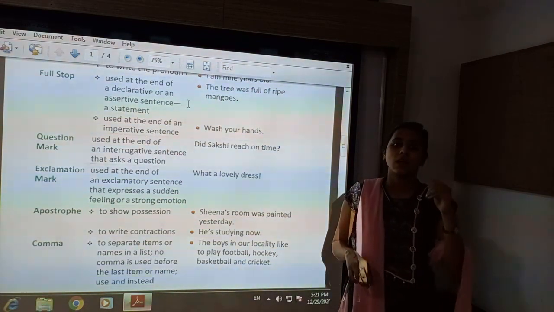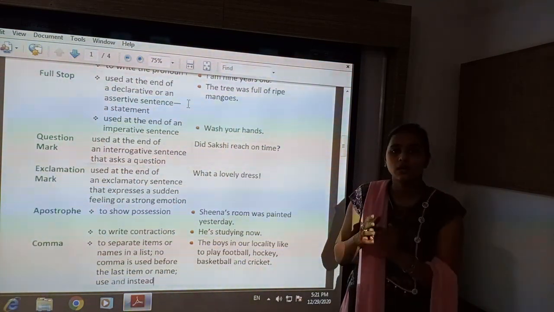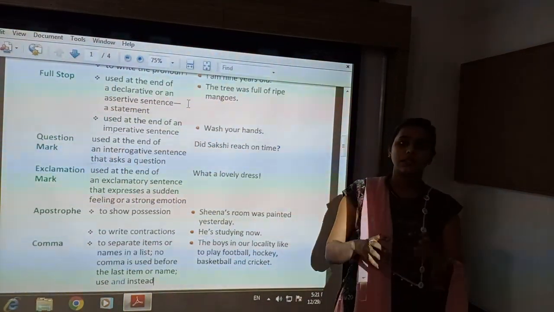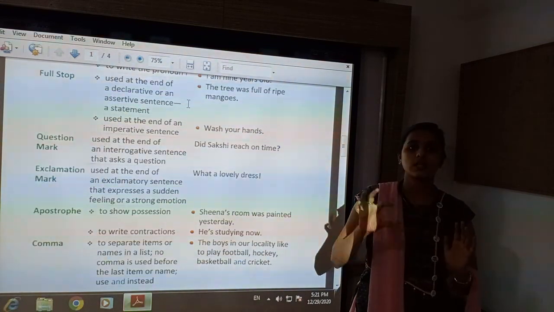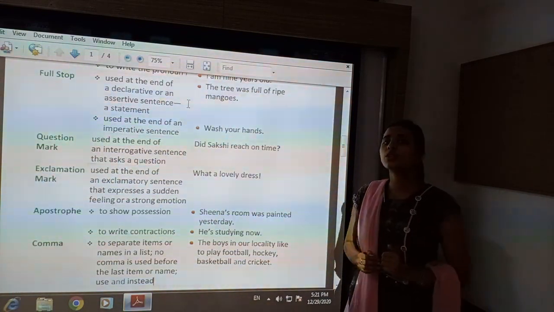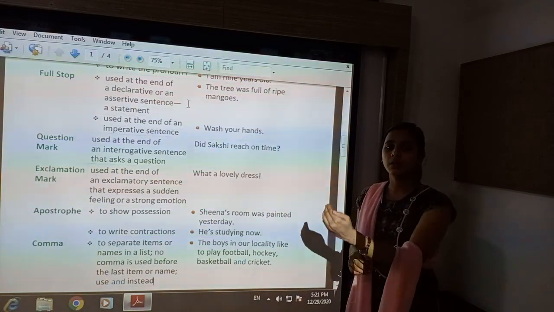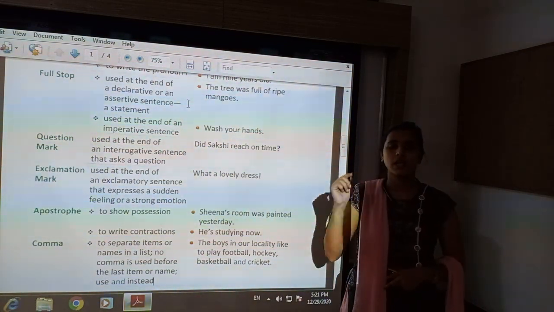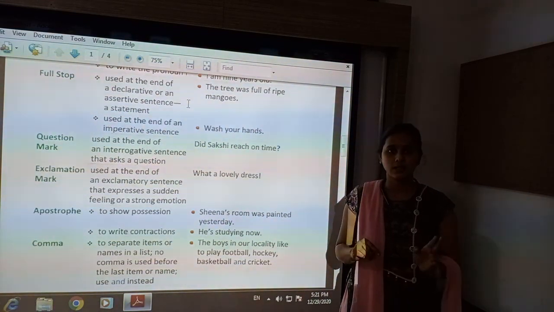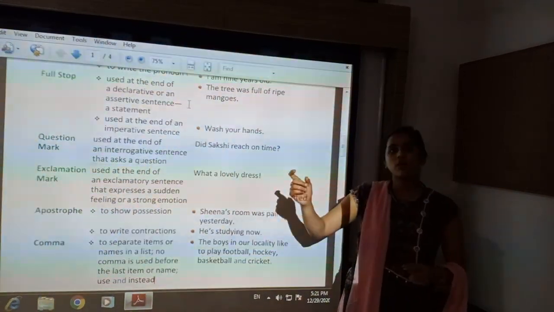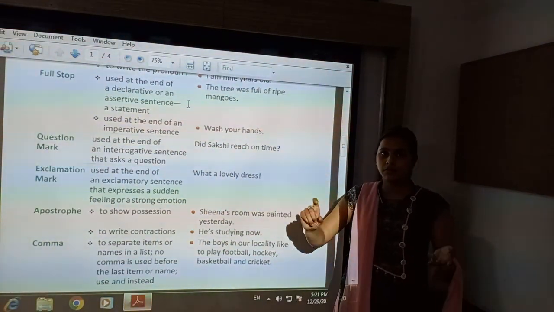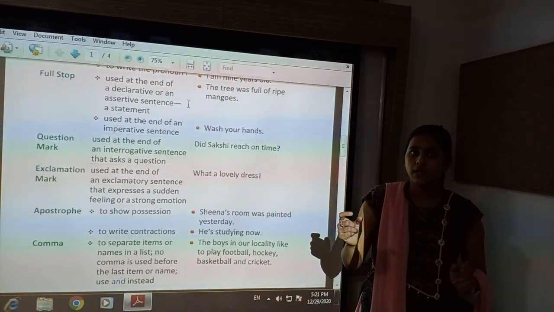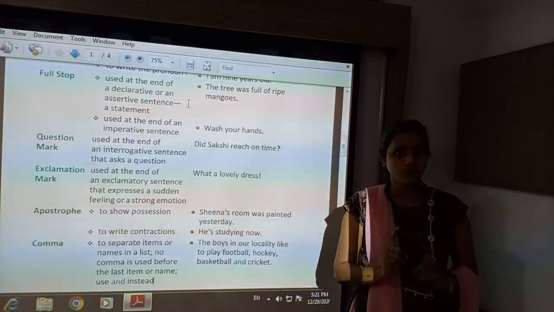If I am saying studying, playing, eating, drinking, these are a particular series of verbs. So if something goes on in a particular series, then you have to put comma after every name of that series. But just before the ending word, before the end of that series, if 'and' is given, there you do not have to put comma.